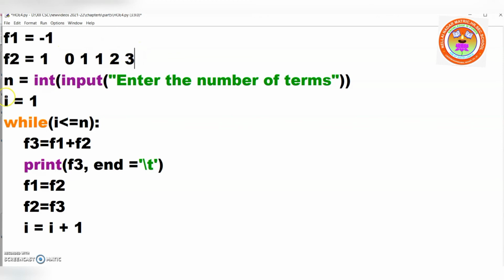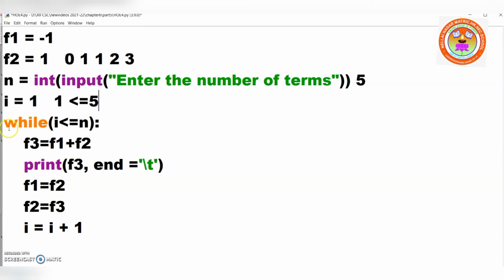Understood? So here I is equal to 1. I am initializing I is equal to 1. Why? Because it should enter inside the loop, right? That's right. So I is 1. 1 is lesser than or equal to n. N is the number of terms. Suppose I am giving 5. So here what happened? 1 is lesser than or equal to 5. So 5 times this loop will repeat.